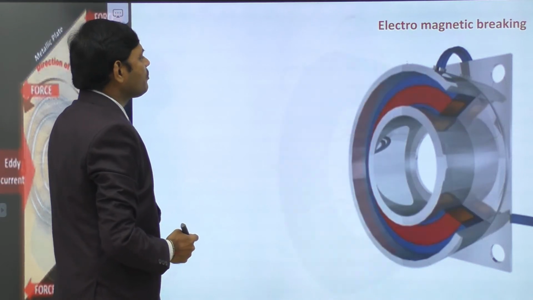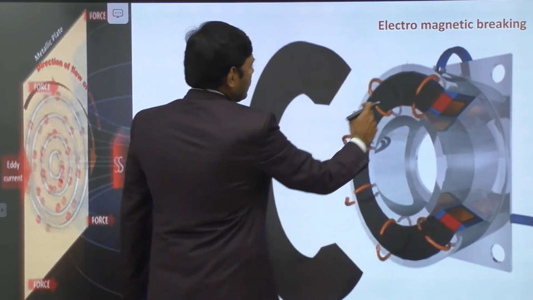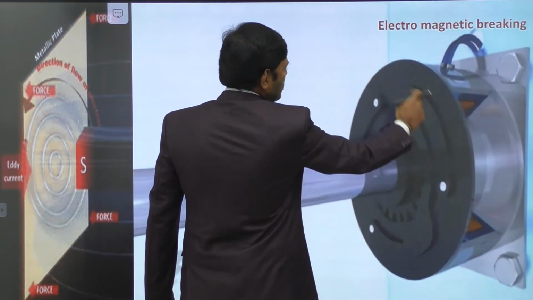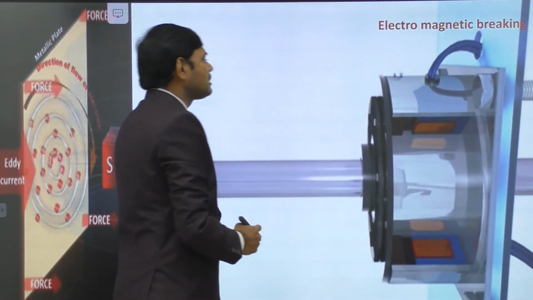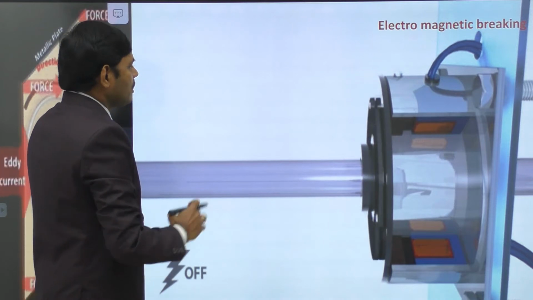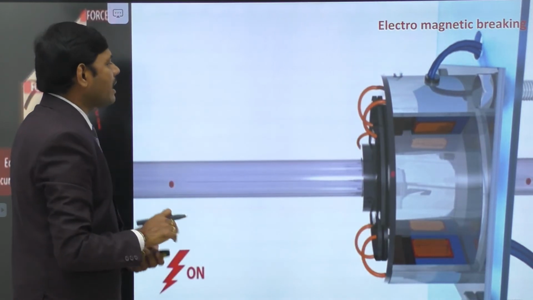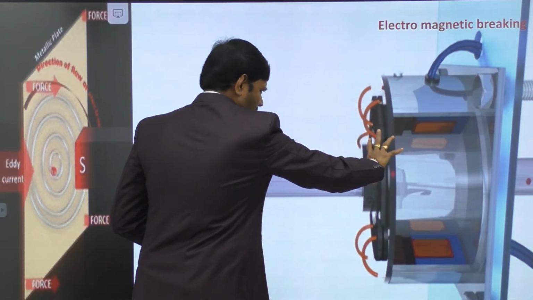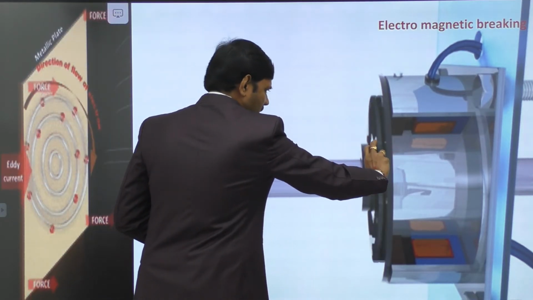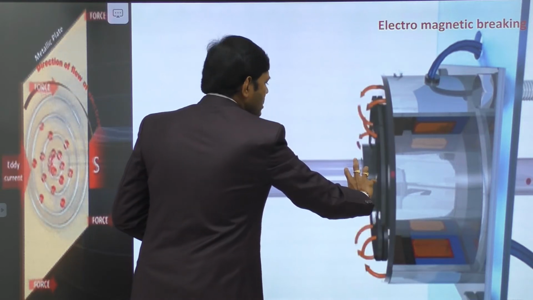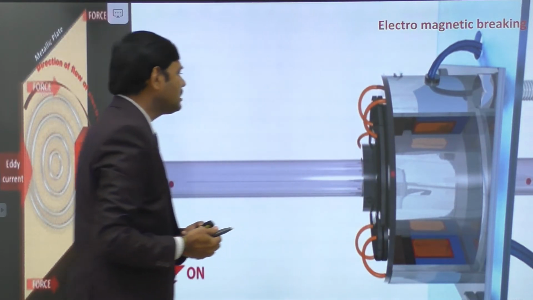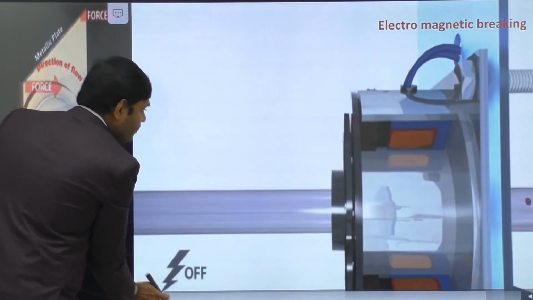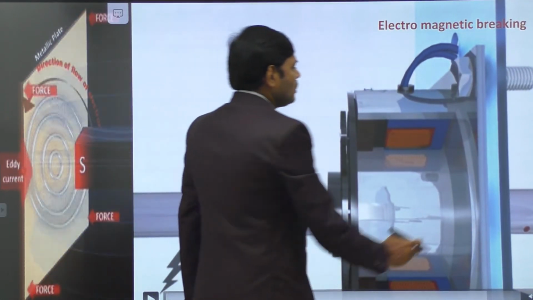And when the electromagnetic fields are passing, some eddy currents are produced here. These eddy currents apply a magnetic force. The magnetic force may press the spring. There is a linear spring. The magnetic force developed due to eddy currents presses the spring, and it presses the shaft and it gets stopped. So this is the process. There are two ways in which we observe them.